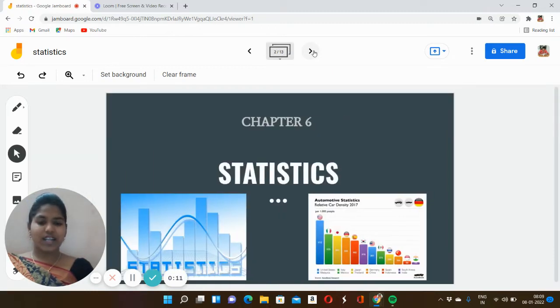Today we are entering into a new chapter, chapter 6, statistics. So, we basically know that statistics means graph, pie chart, mean, median, mode. But in general, statistics means data. Data is nothing but a collection of facts such as numbers, words, measurements, etc. For example, staff's age in school: 27, 51, 19, 21, 30. So, these are the collection of ages. So, it's known as data.